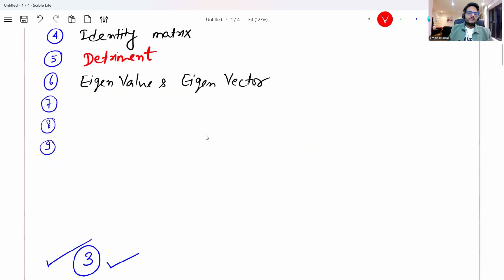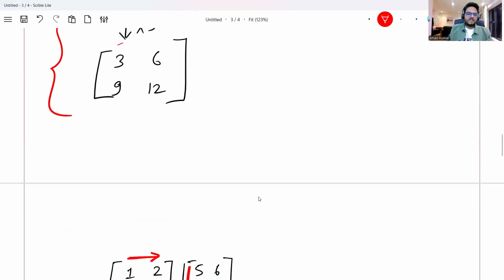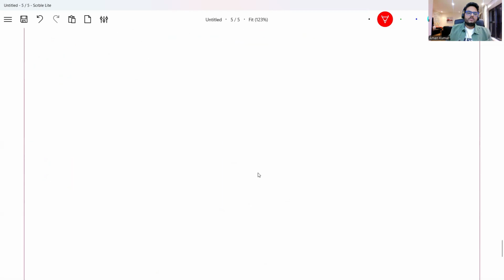Another concept that you should understand here is singular value decomposition, or SVD. Suppose you have a very large matrix A and it is becoming difficult to manage. What singular value decomposition tells you is, I will break this A into three matrices: U, sigma, and V transpose.